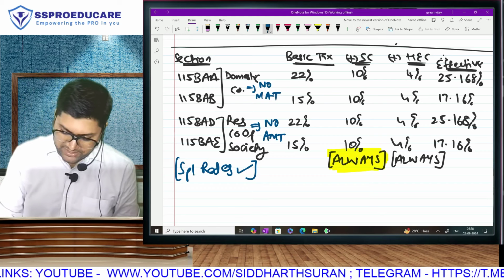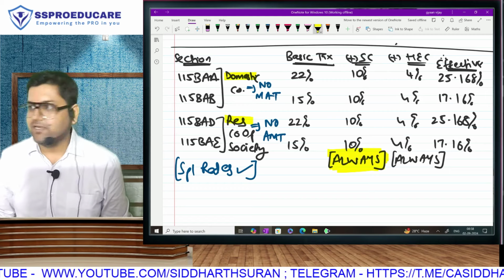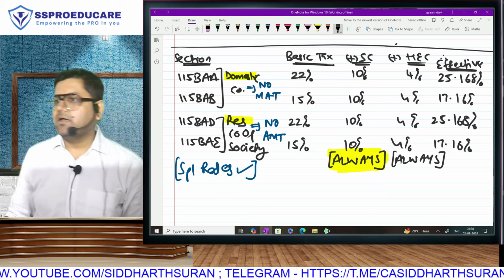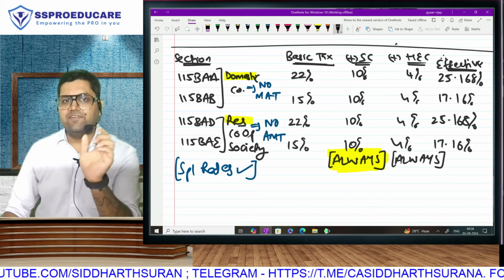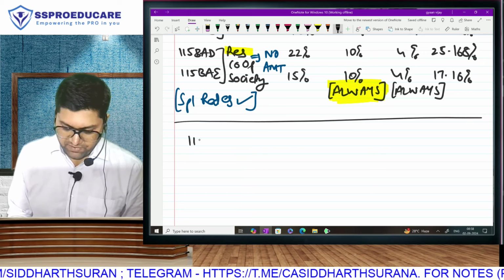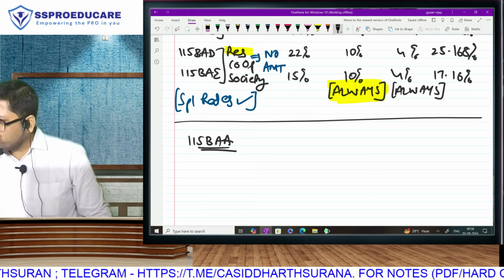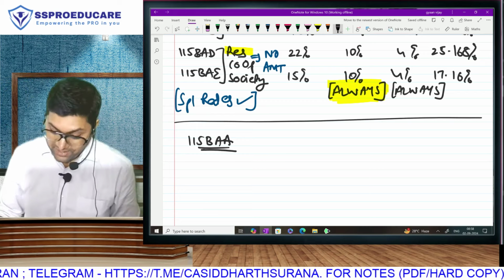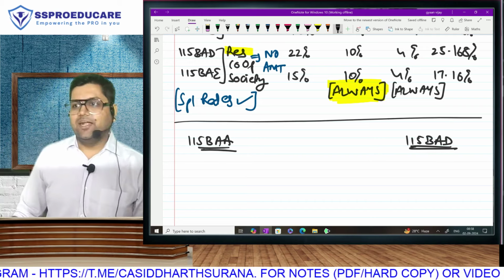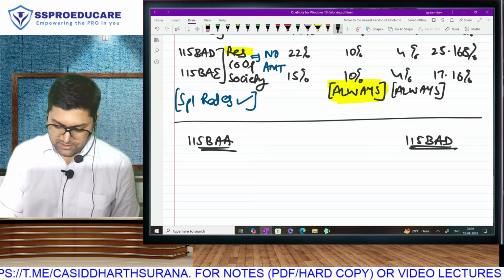We also studied that these sections are very, very specific as far as domestic and resident is concerned. But it was a little different. We had to only learn the rates and the other things. So now we have to just complete the conditions that are written in these 4 sections. We will do them in sets of 2. The first set of 2 sections will be 115BAA, and with this I will be doing 115BAD, because the only difference is everything else is same. Let's start with this.